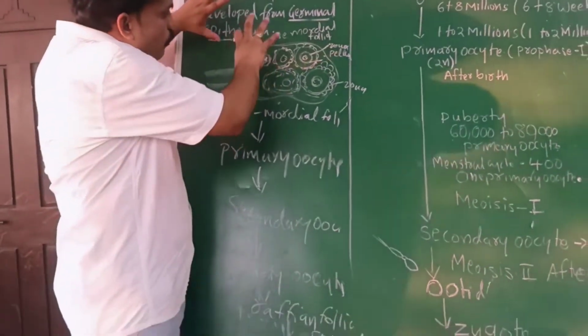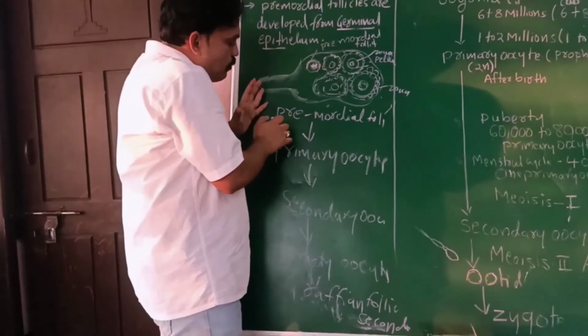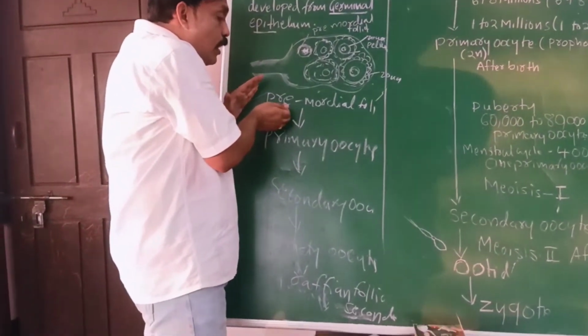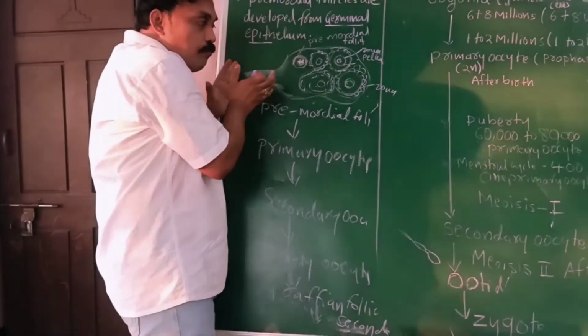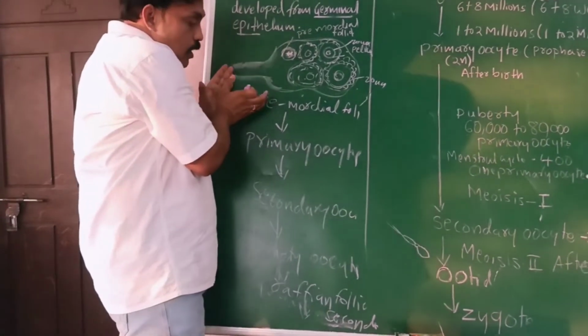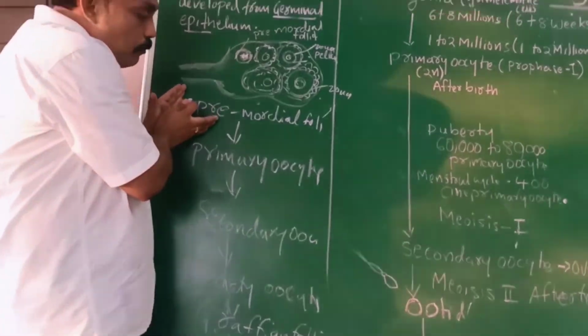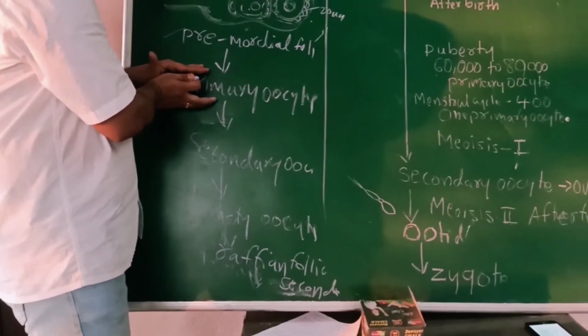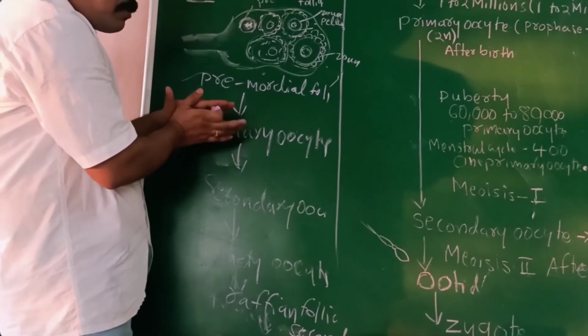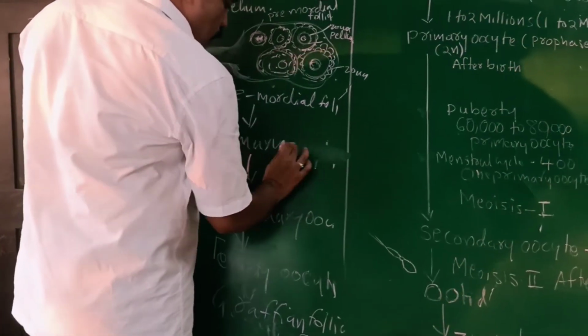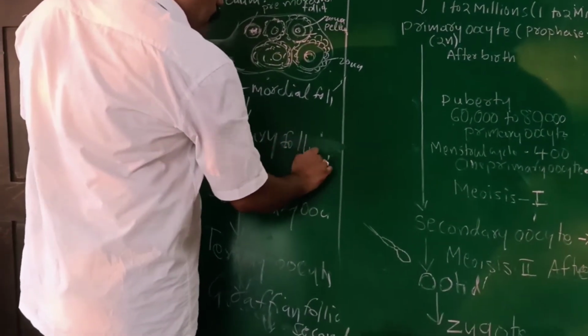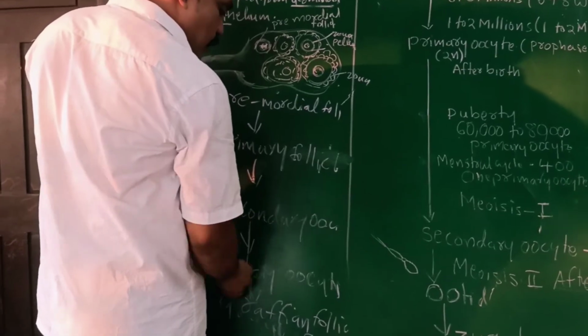In the ovary we observe these types of development. Before birth, when the fetus is developing, primordial follicles develop. After primordial follicles, through mitotic divisions, primary follicles develop. After primary follicles, secondary follicles develop.